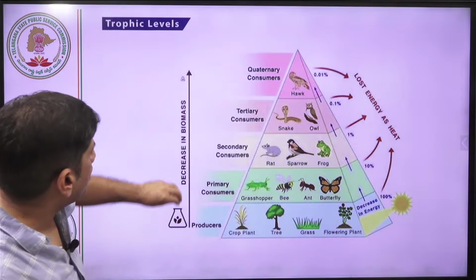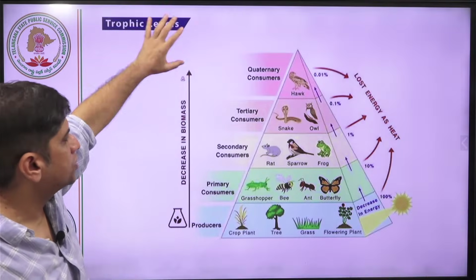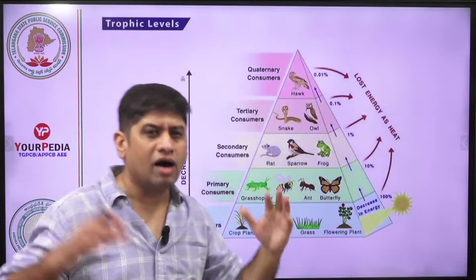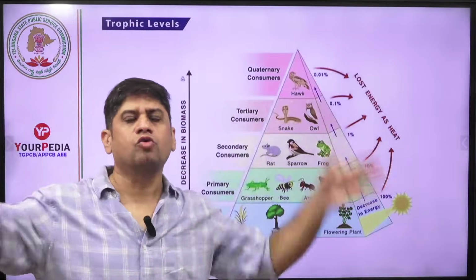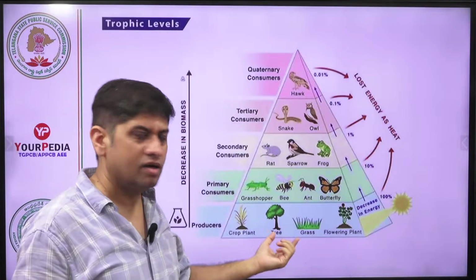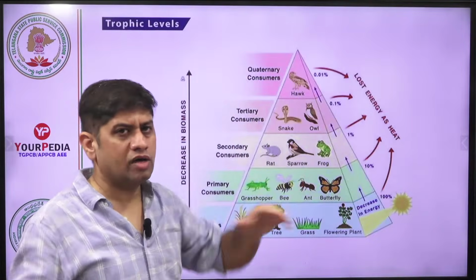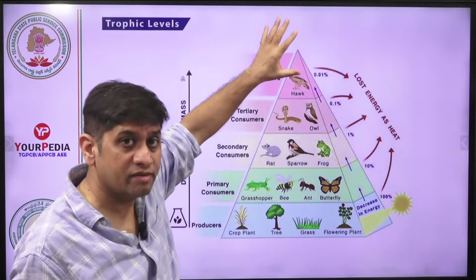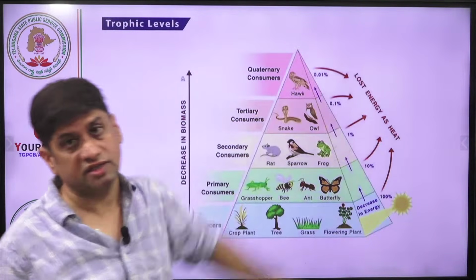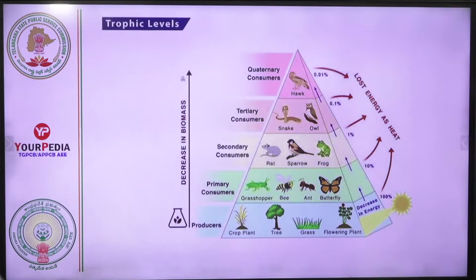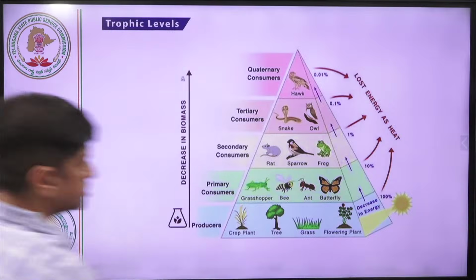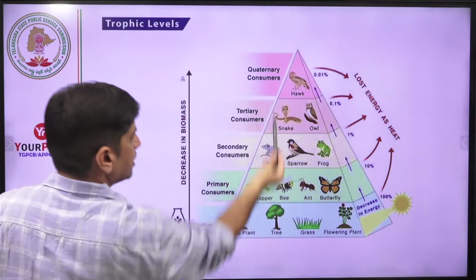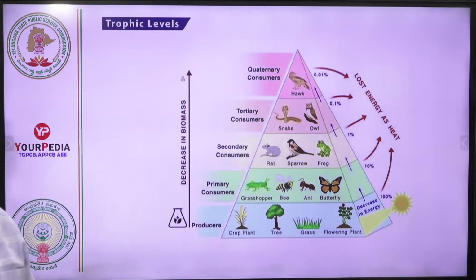So here biomass also decreases, energy also decreases. Biomass means the mass of things, like the total mass of the plants, that is maximum. Then comes this, then comes this. As you go to the top, the number keeps on decreasing, the biomass keeps on decreasing, the energy keeps on decreasing. That is an upright pyramid. Energy is lost as heat, and only 10% energy goes to the top side. So solar energy 100% comes here, and then as you go up the pyramid, energy keeps on decreasing.